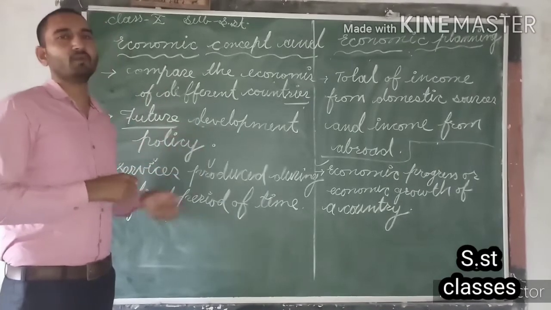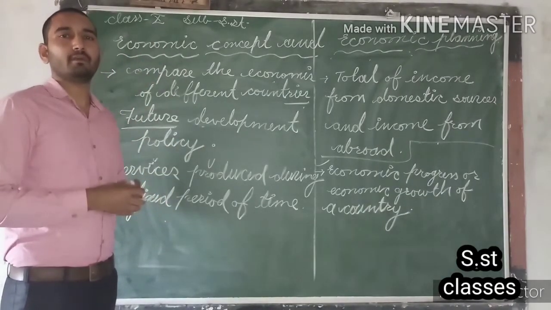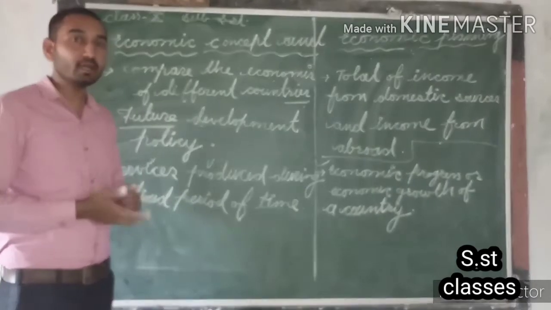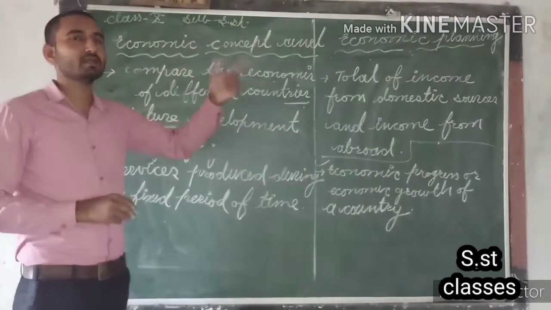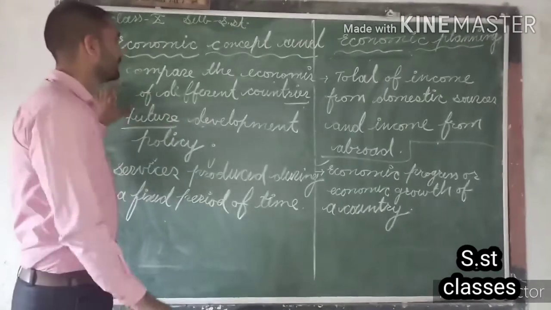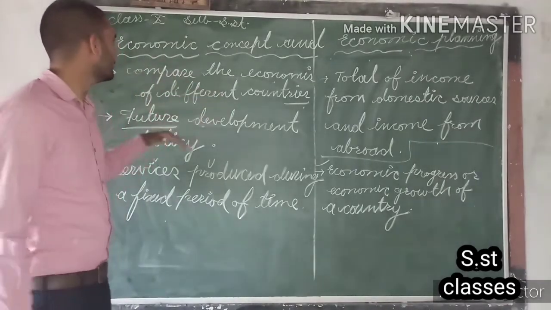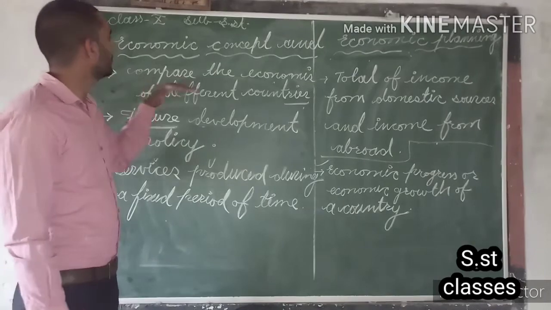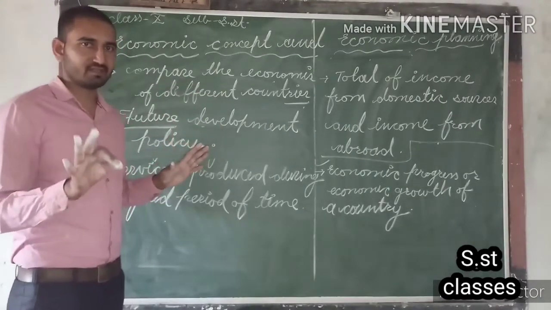The national income of America is comparatively high than the national income of India. So it means to say that the economy of America is also bigger than the economy of India. So in this way, with the help of calculation of national income, we can compare the economies of different countries with each other. This is the next importance.